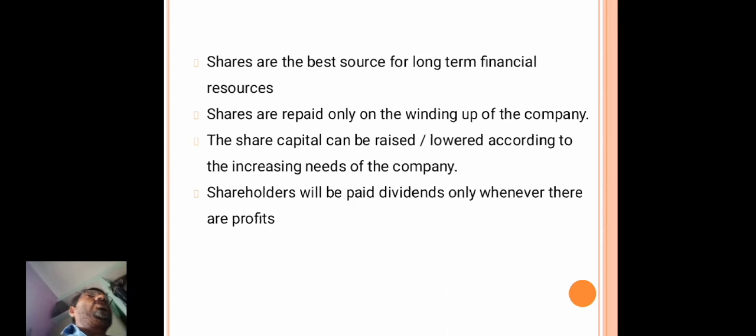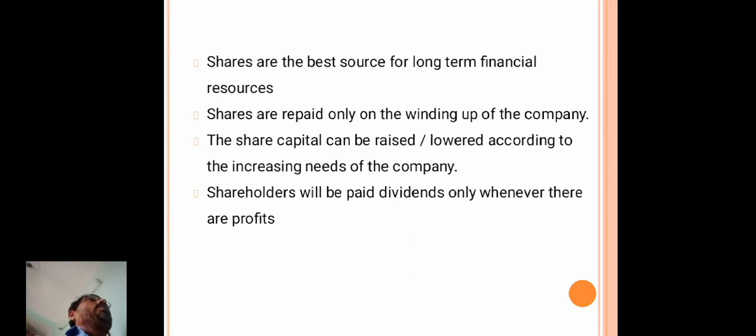Once the shares are issued to the general public, the people who purchase the shares are called shareholders. Once people purchase the shares, that comes under the long term financial resources of a company. The shares are repaid only on the winding up of the company.